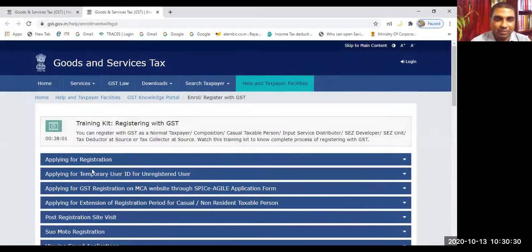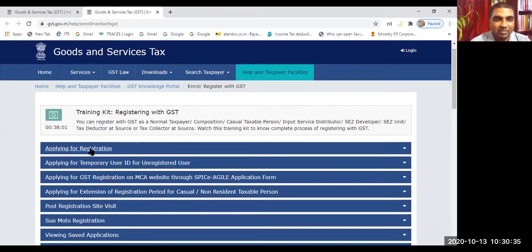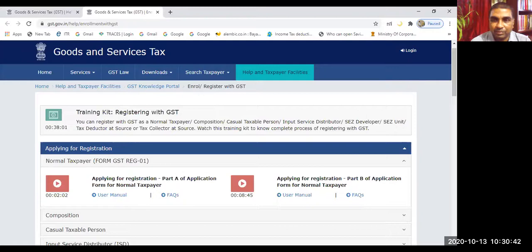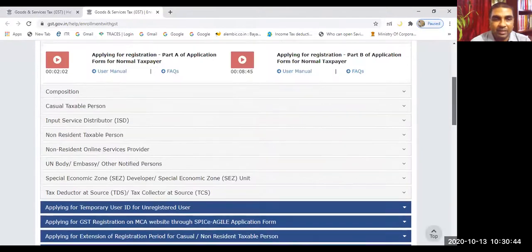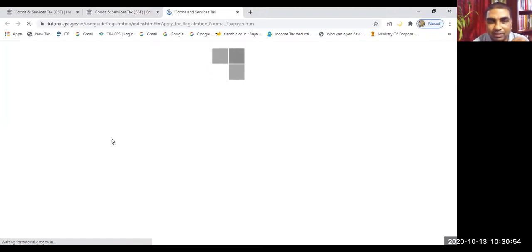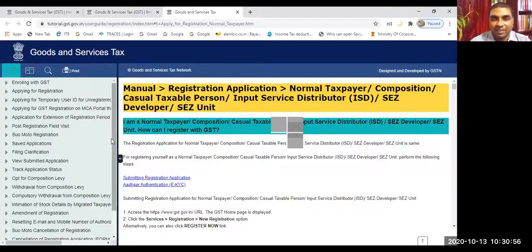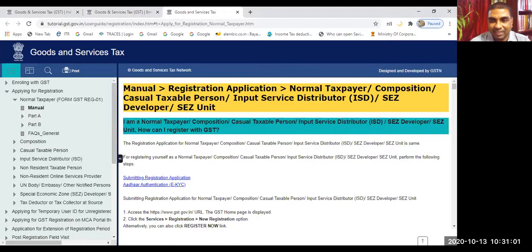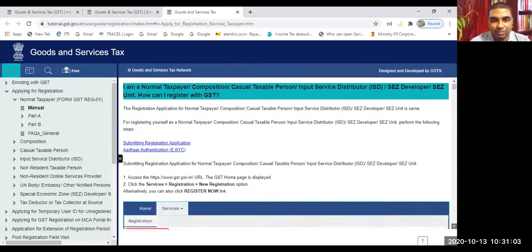So, applying for registration, applying for temporary, all these things. We are going to apply for registration. You can apply for registration as a normal taxpayer. So two parts are there. You see, the user manual is there, where you'll understand exactly how to do the application. Here, these things are explained step by step. Are you seeing the screen? Is the screen visible to you?